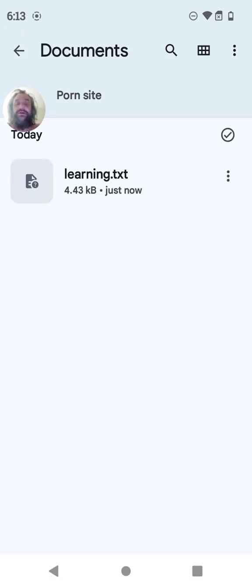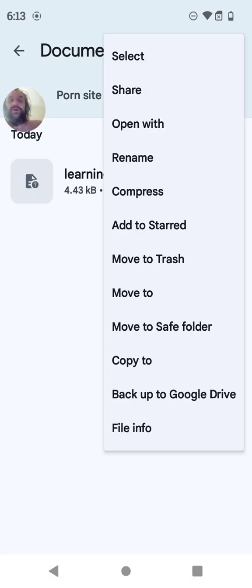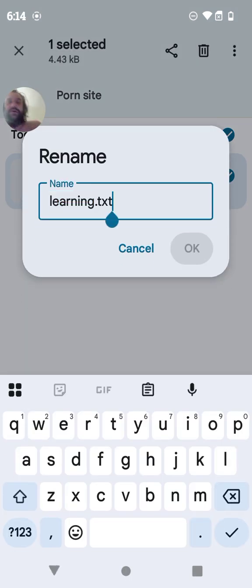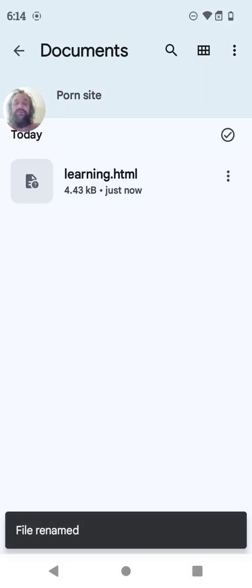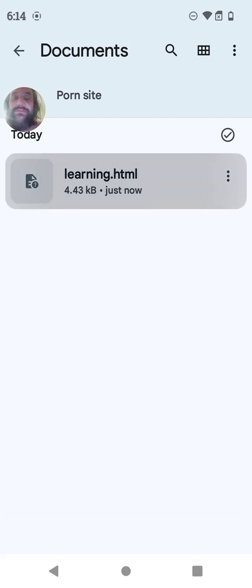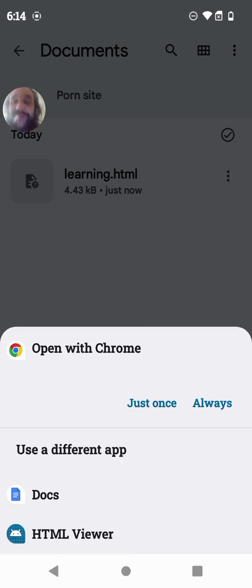So here it is, learning text, right? So now we go and rename it. And we don't want text. We get rid of the TXT. You put in HTML. Hit OK. Yes, we want to rename it, even though it warns you not to. Now, look, it's in HTML. Check this out. All I do is tap it. And you want to run it in Chrome.